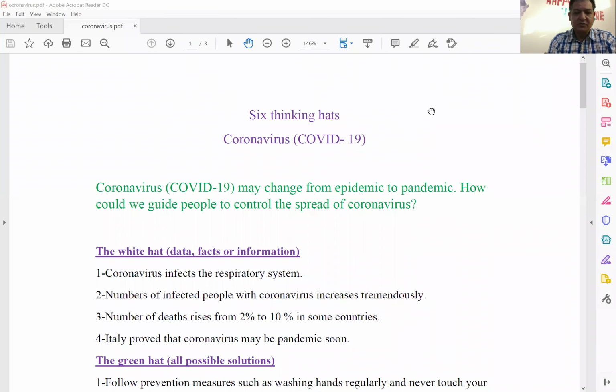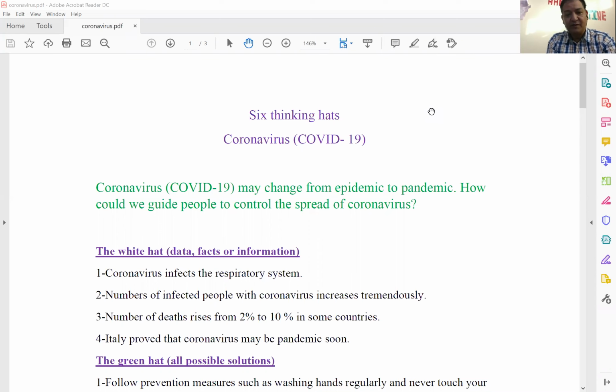Hello, in this short session, we are going to talk about one of the pandemics of 2020, coronavirus or COVID-19. In this session, we will apply six thinking hats to write an essay about coronavirus or COVID-19. How can we start this?